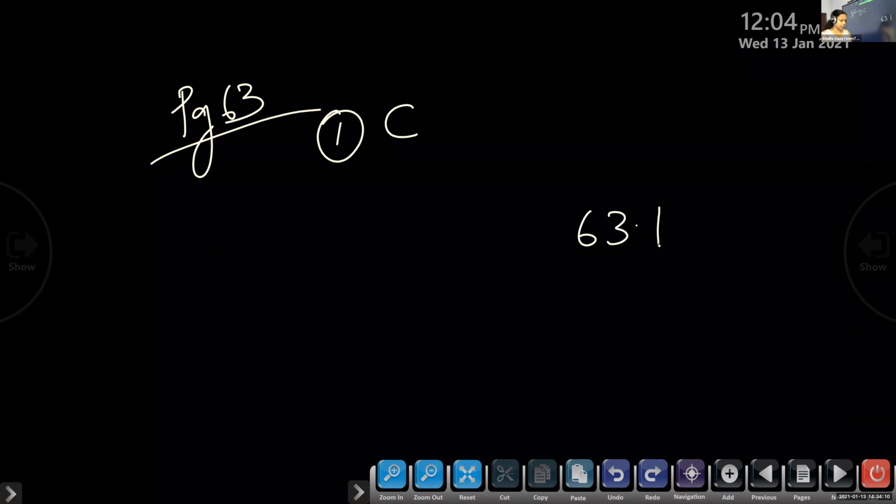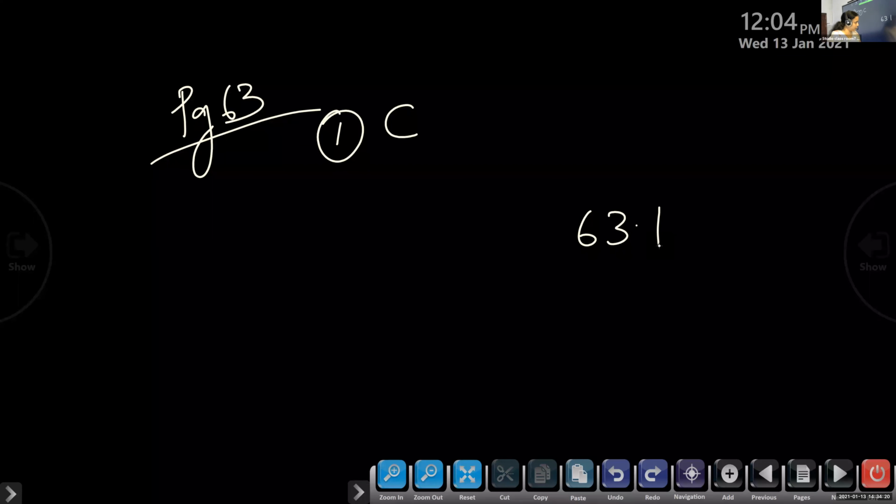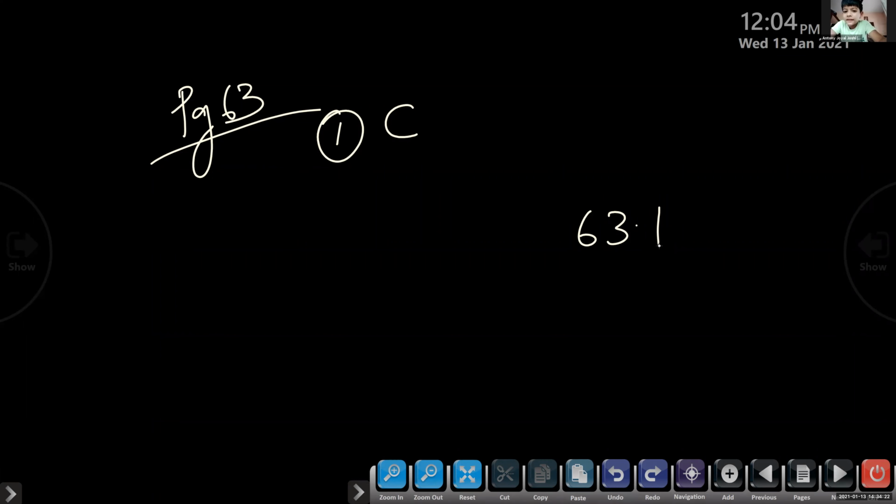Which is the decimal equivalent to 63.1? Option D. So children, what is option D? 63.10.